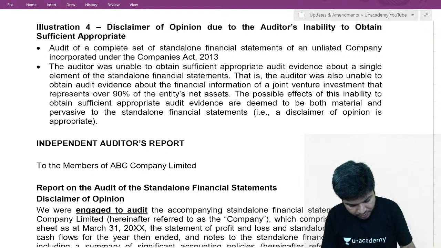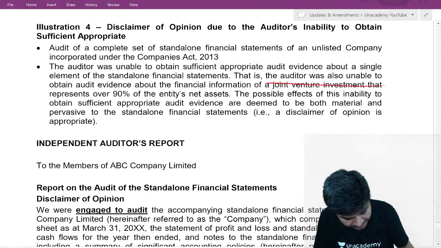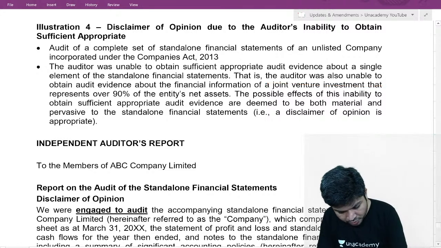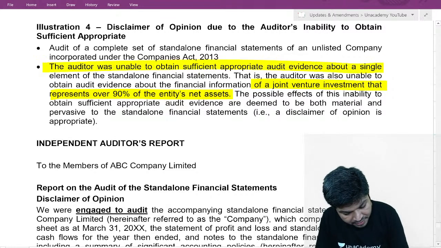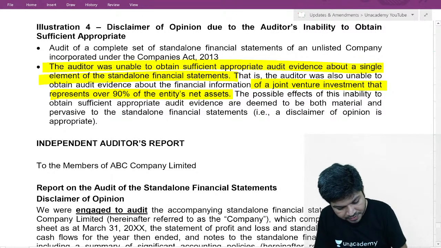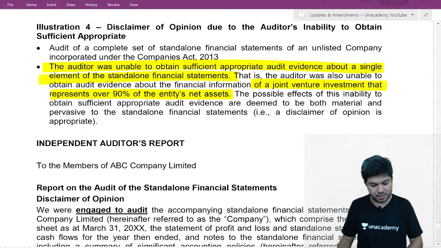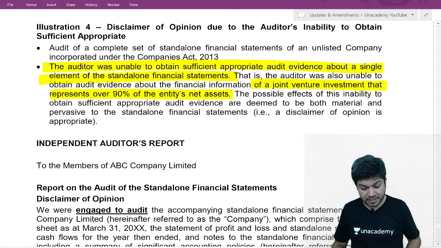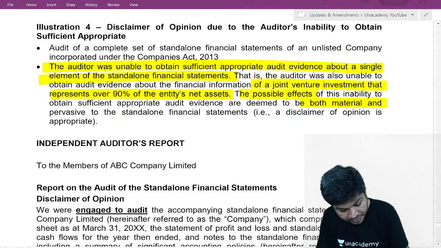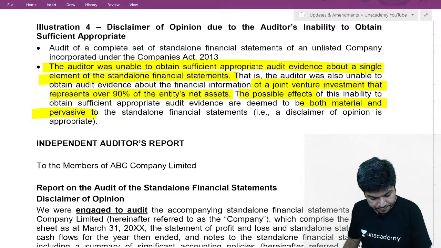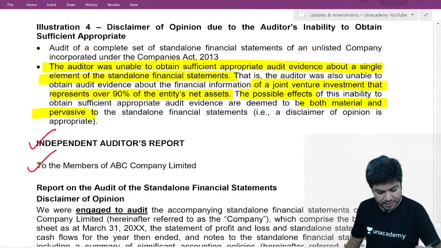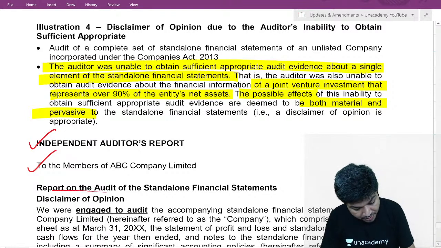Okay? The investment represents 90% of your total net asset of the company. You are unable to obtain evidence about one single element, investment. And the possible effect is material and pervasive. We are giving a disclaimer of opinion. Sir, what are the changes? One, heading is same. Address is same. Now here, disclaimer of opinion.